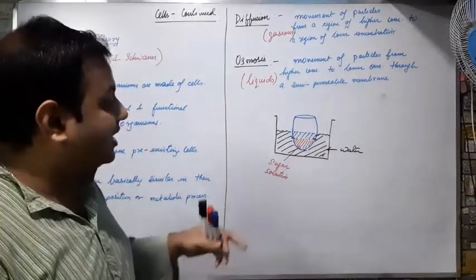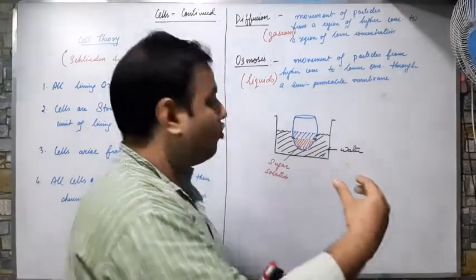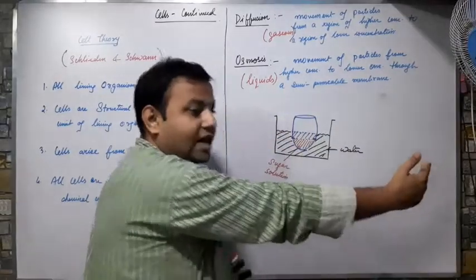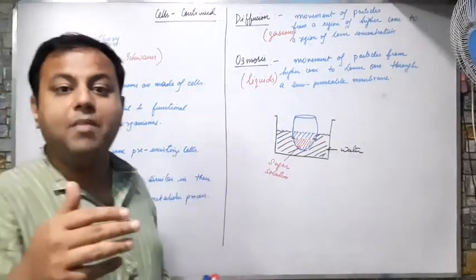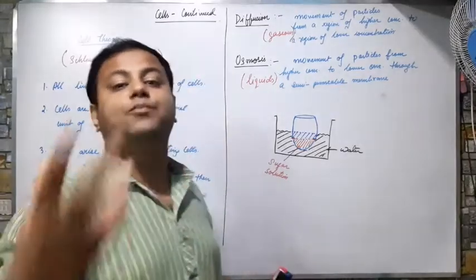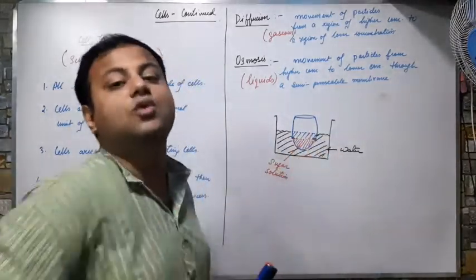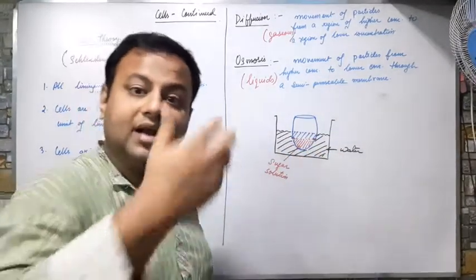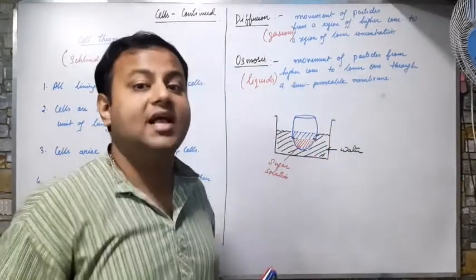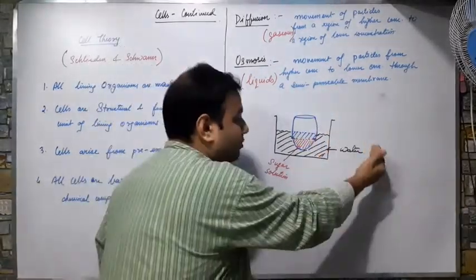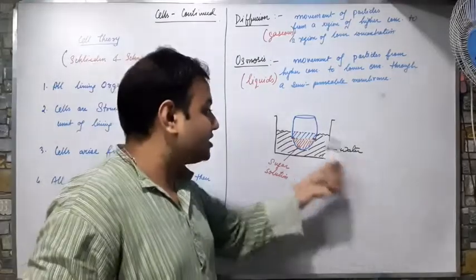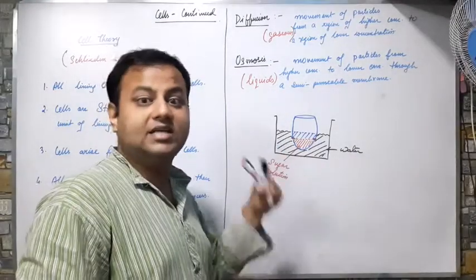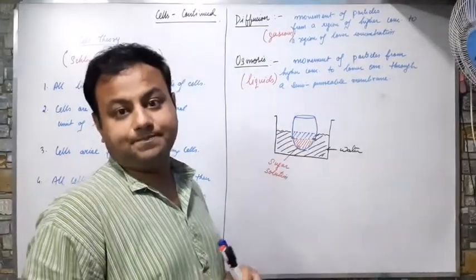This shows that certain substances have come from the outside to the inside, because matter can neither be created nor be produced. Matter cannot reproduce on its own. So the matter has to come from somewhere. From where has the matter come? The matter has come from the outside. This water has gone in. So this is the example of osmosis.